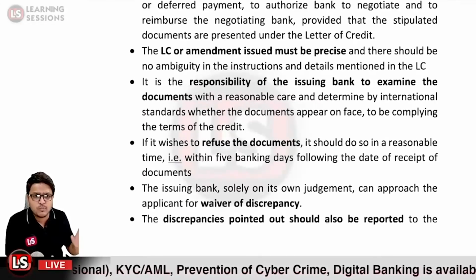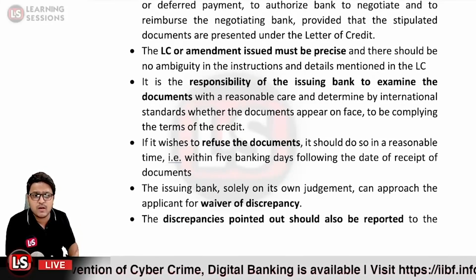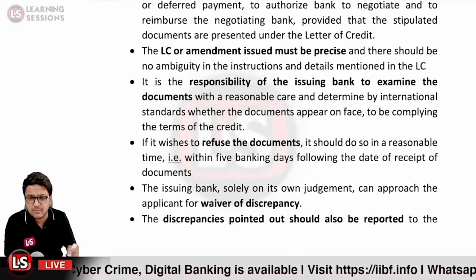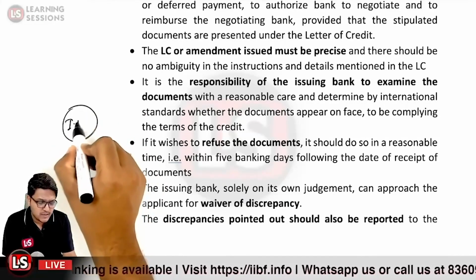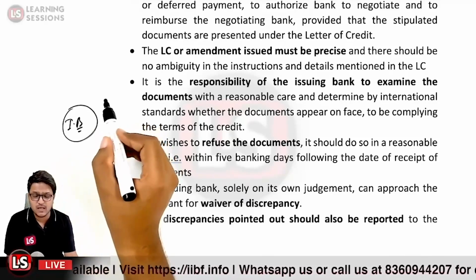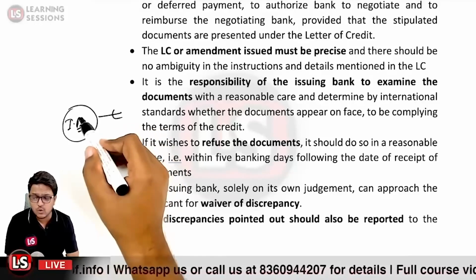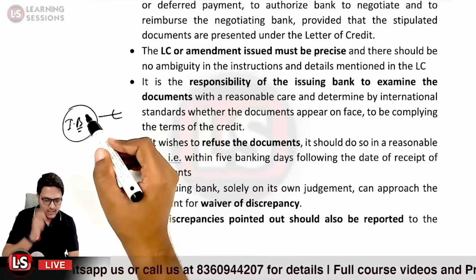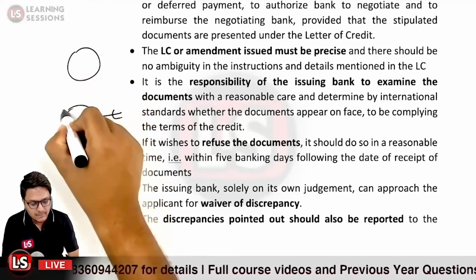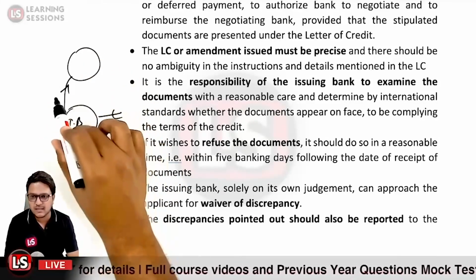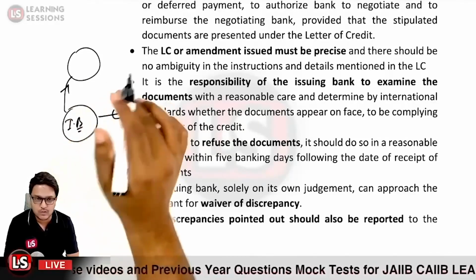After that, it is related to the issuing bank, which solely on its own judgment can approach the applicant for a waiver of discrepancy. So let us suppose the issuing bank is over here and there is a discrepancy in the document so received, and in the 5 banking days it was unable to locate the discrepancy, and further it approaches the applicant and says that this is the difference between the original letter of credit and the document so received.